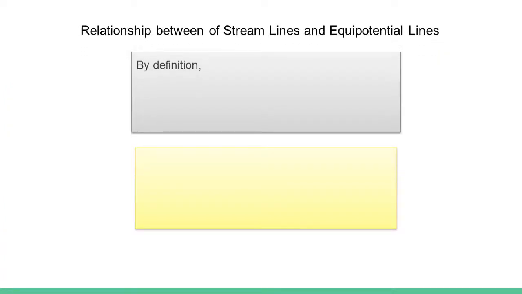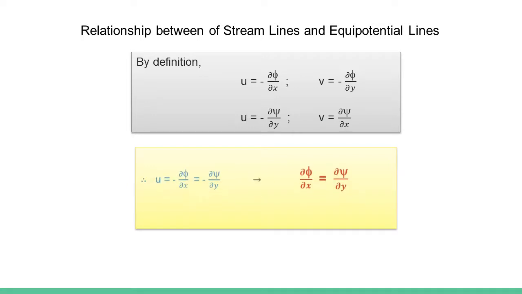And since, from the definition, u and v are equal to the expressions shown on the screen, and having these written expressions for u and v separately in terms of velocity potential and stream function, we can find that ∂φ/∂x is equal to ∂ψ/∂y.